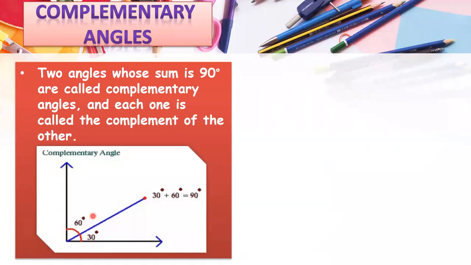If their sum is equal to 90 degrees, as you can see, 30 plus 60 is equal to 90 degrees. If you add these two angles, you can see the sum is 90 degrees. So we will say this is a complementary angle pair. The sum is 90 degrees.